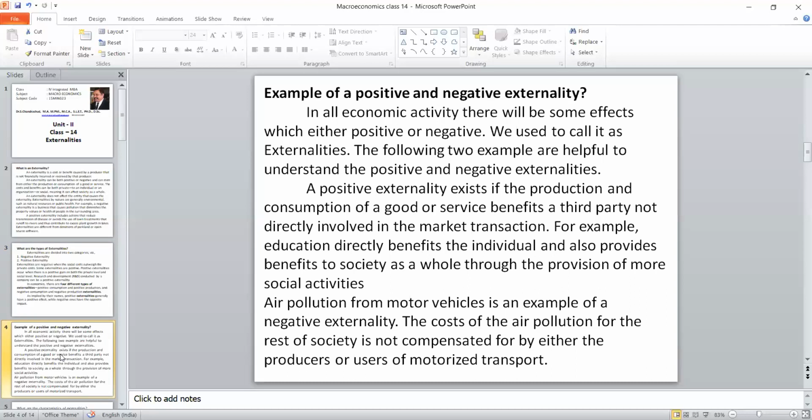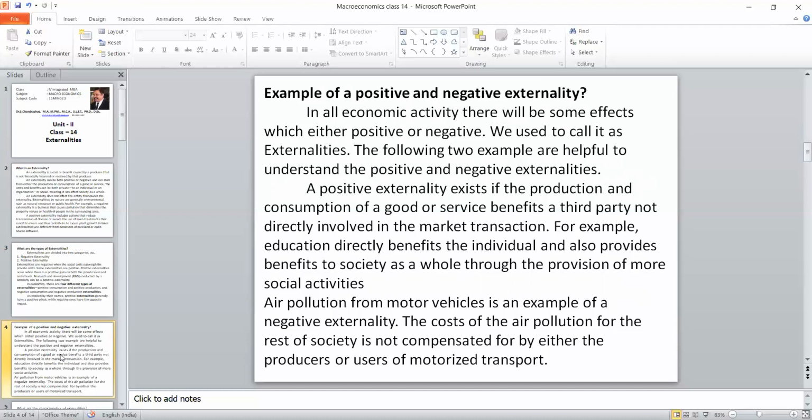But once we get some outcome out of it, suppose any action is not borne by that particular producer or the person in charge, but it affects the society or any other group of people, then this externality has influence over it. It may give positive, it may give negative. For example, if you educate a particular person, that family will definitely come up and he will work and his skill will be used in the industry. So education is given only to the individual, but society gets benefited. It is a positive externality.